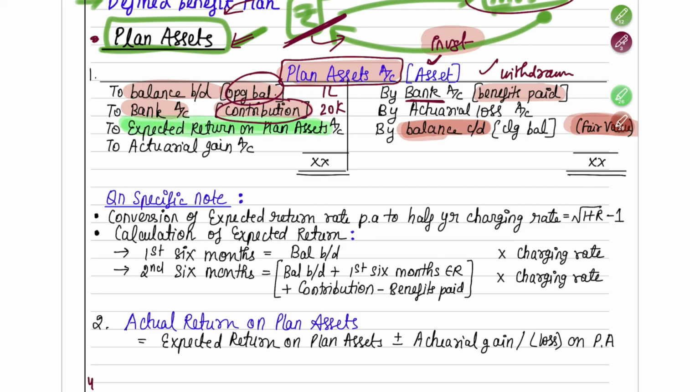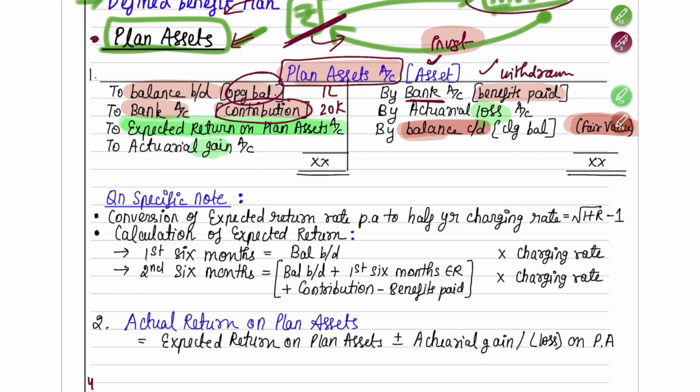So that expected return on plan assets you will write here, that is the interest cost that you get out of it. Okay. And after all of these things, whatever is left will either be your gain or loss. I hope you understood this clearly. Fine. So in our book, actually about this actual gain or loss, there is no mention. The other parts will be available to you. Fine. So whatever the balancing figure is, that will either be your gain or be your loss.